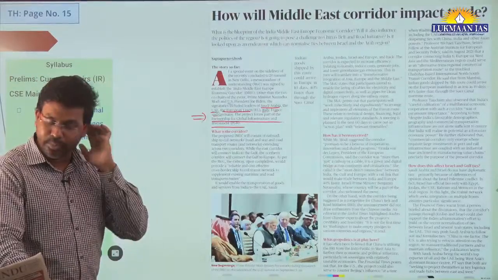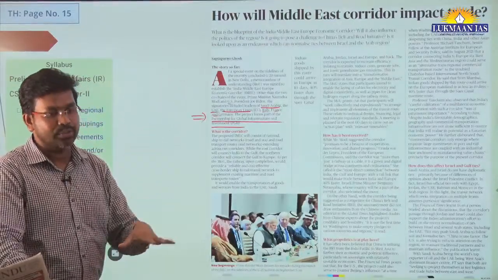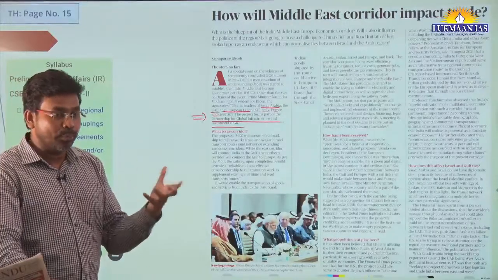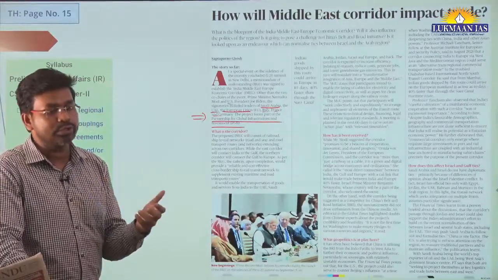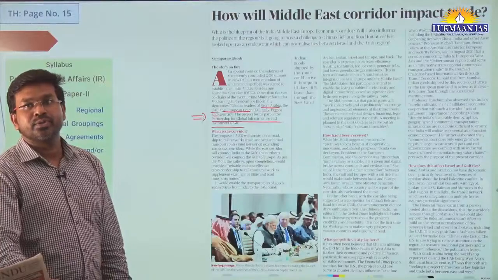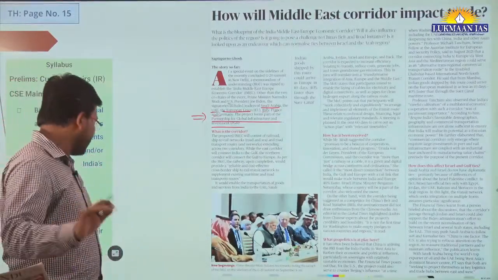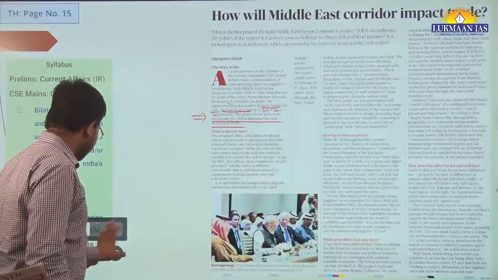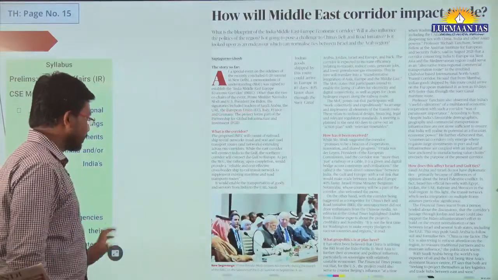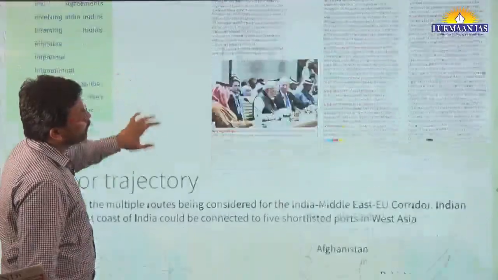It is going to reduce the ecological footprint. Rutu Mane has mentioned it in the comment. It's also going to help in technology transfer among the countries. So this corridor is important.